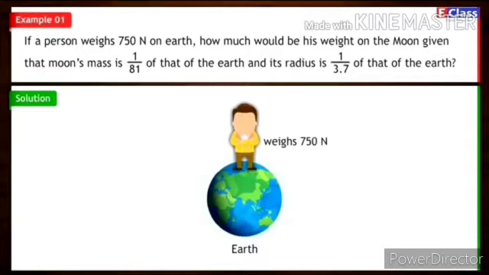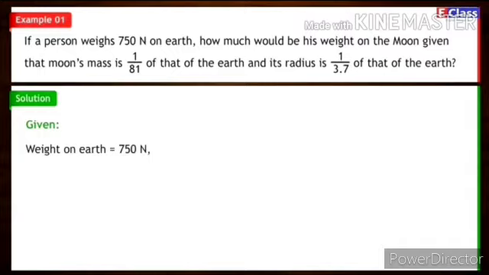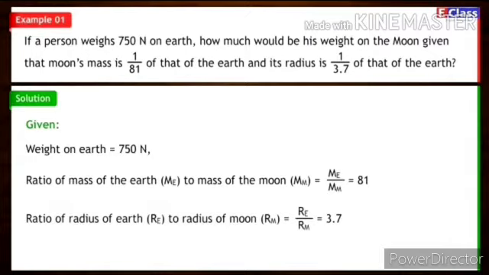If a person weighs 750 Newton on earth, how much would be his weight on the moon, given that moon's mass is 1 upon 81 of that of the earth and its radius is 1 upon 3.7 of that of the earth. So it is given weight on the earth is 750 Newton. Ratio of mass of the earth to mass of the moon is equal to Me upon Mm is equal to 81. Ratio of radius of earth to radius of moon is equal to Re upon Rm is equal to 3.7.